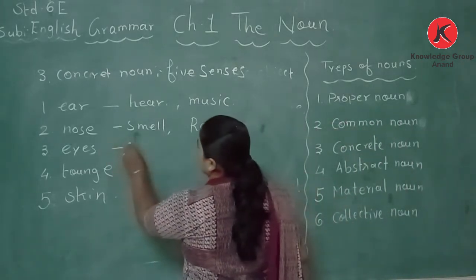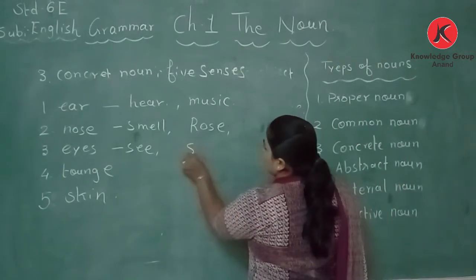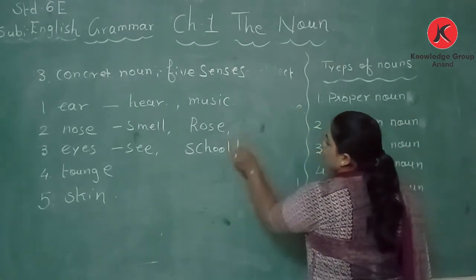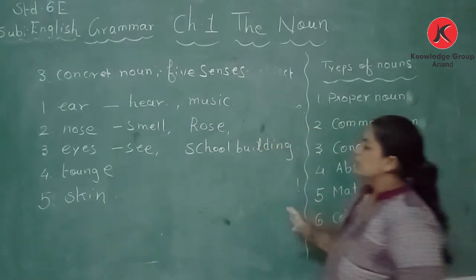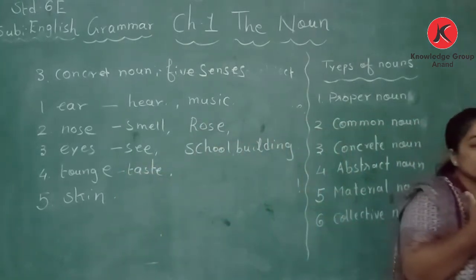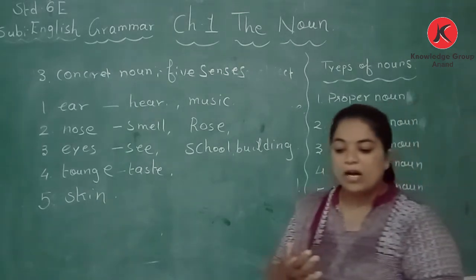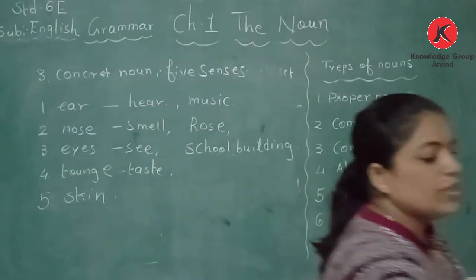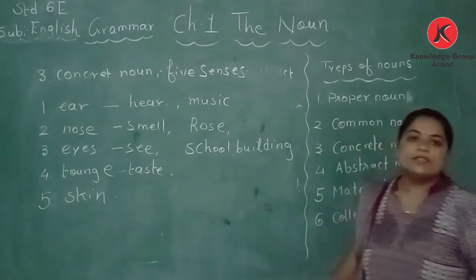Eyes: with our eyes we see. For example, let us take a school, our school building. Tongue: taste. Immediately when we put something in our mouth, we get its taste, whether it is sour, sweet, bitter or very hot.